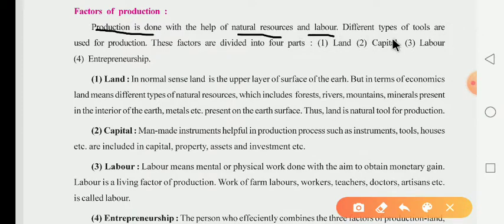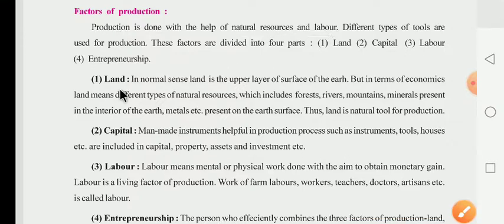Now different types of tools are used for production, and these factors are divided into 4 parts. Which ones? Land, capital, labor and entrepreneur. These are all the factors, divided into 4 parts. Now the first factor is land.